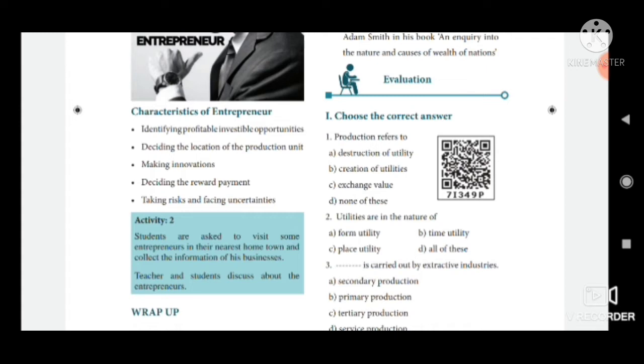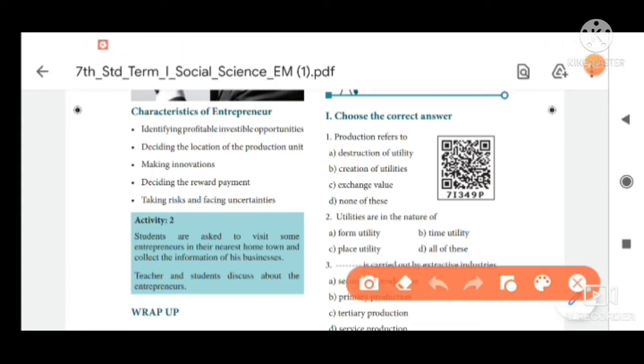Question number 1, production refers to: option A, destruction of utility; option B, creation of utilities; option C, exchange value; option D, none of these. The correct answer is option B, creation of utility.